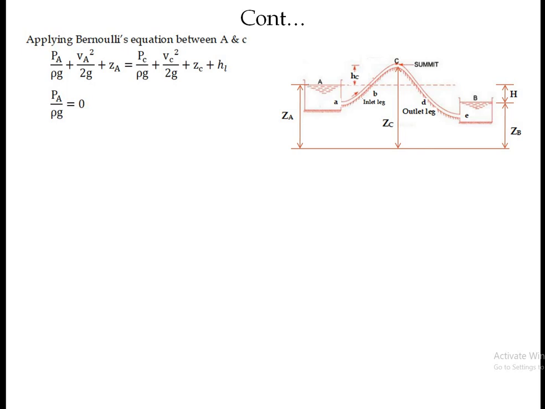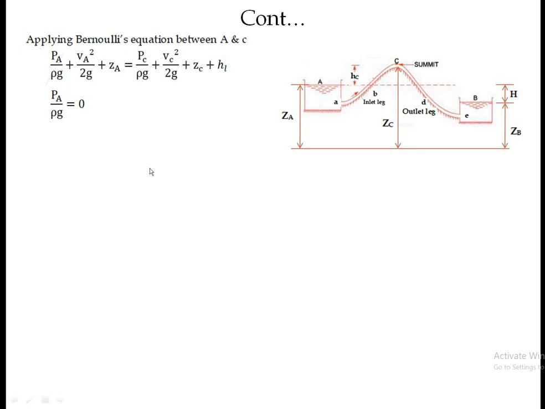If I measure the gauge pressure, with reference to atmospheric pressure, that pressure becomes 0. Therefore PA upon rho g equals 0. Remember that we have considered gauge pressure here, so atmospheric pressure is always 0.